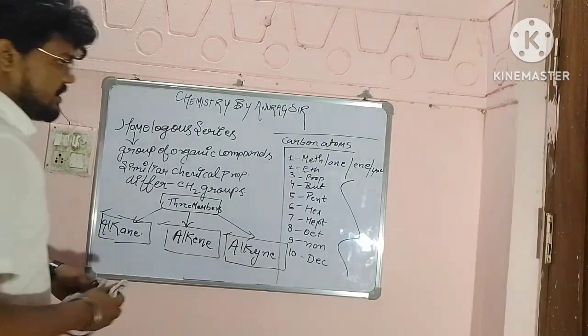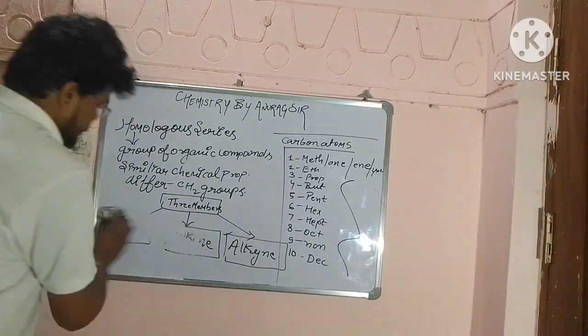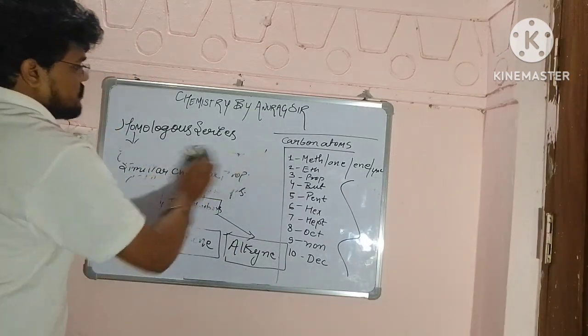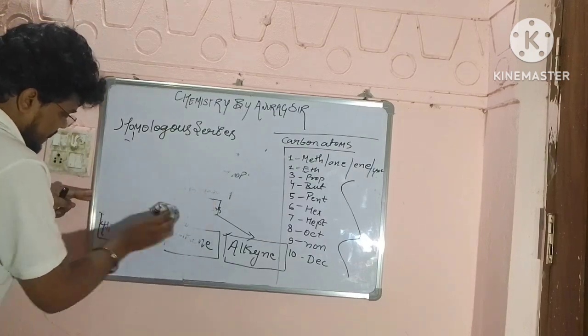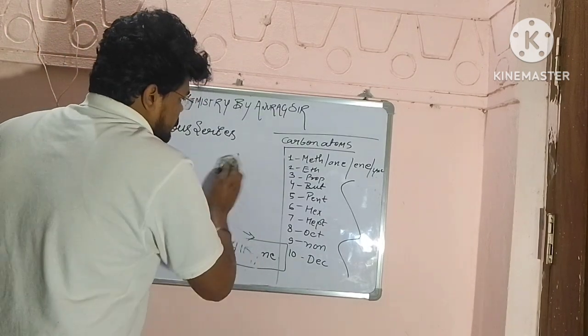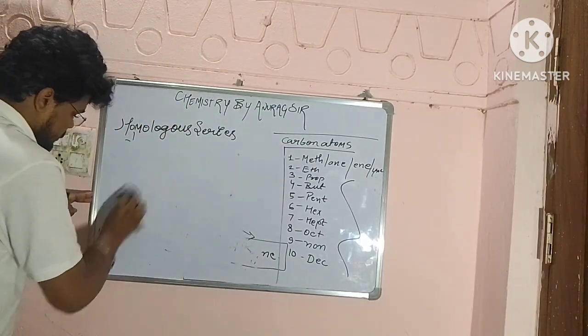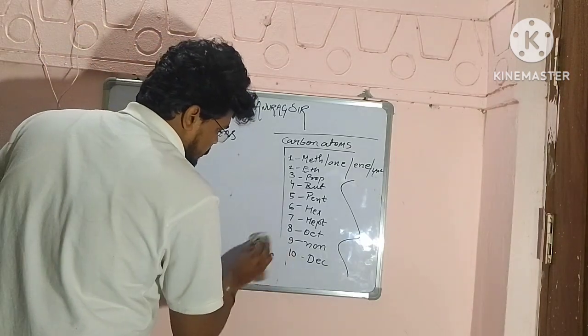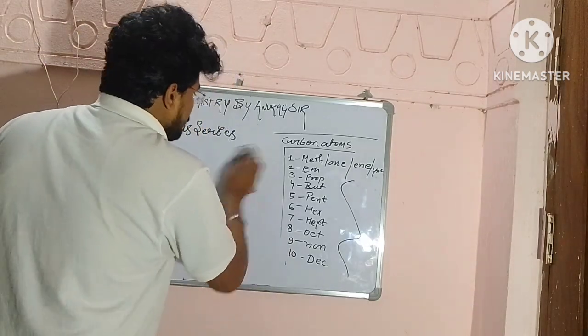Now moving on further, let's see the formulas. If we talk about the formula of the homologous series like alkane, alkene or alkyne, it is very easy for us to understand all these three, because the formula is very important.